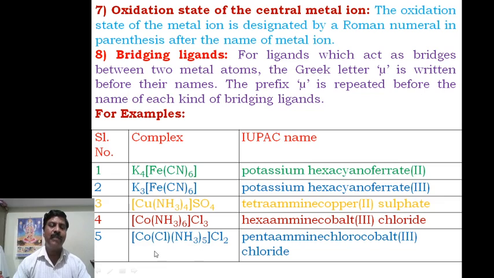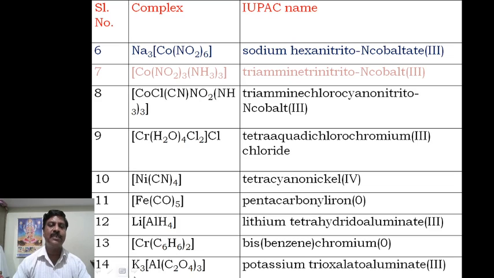Therefore, pentaammine, then chloro, then cobalt, then the oxidation state. The chloro is minus 1, the other chloride minus 2, and ammonia, that is ammine, is 0. Therefore, minus 3, and on that side plus 3. So pentaamminechlorocobalt(III) chloride is the name of this complex. Next example I quote here. This is simple.